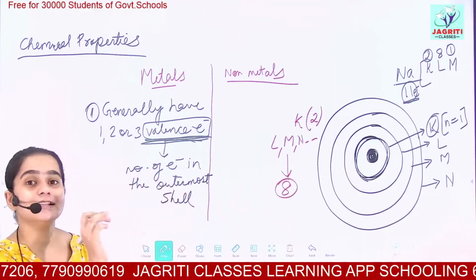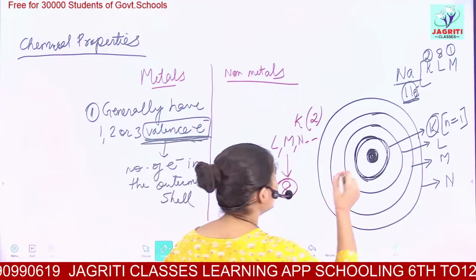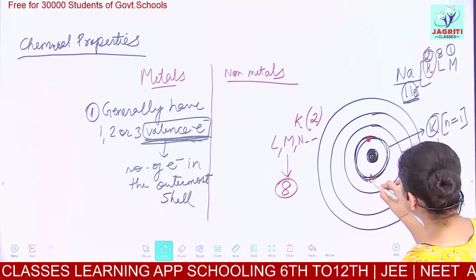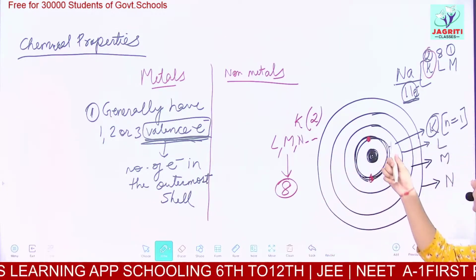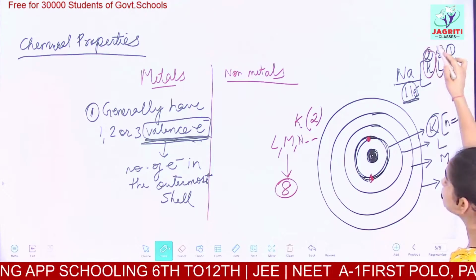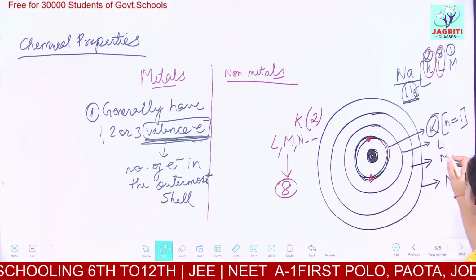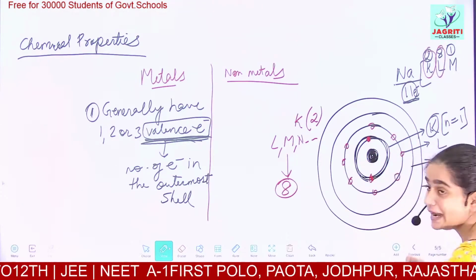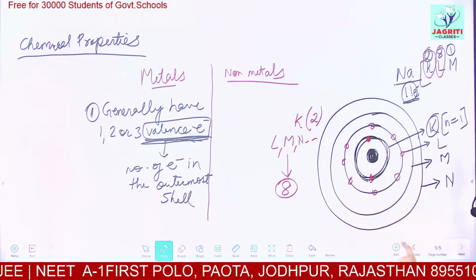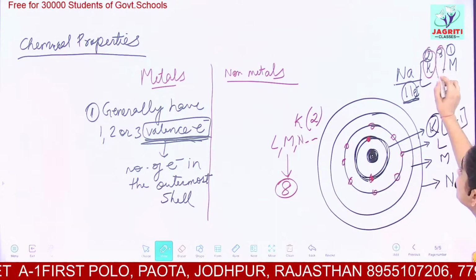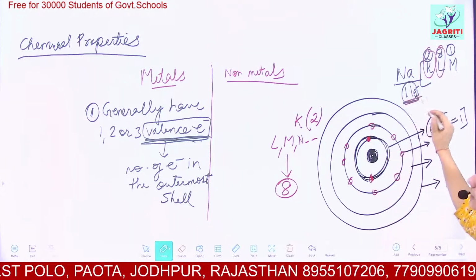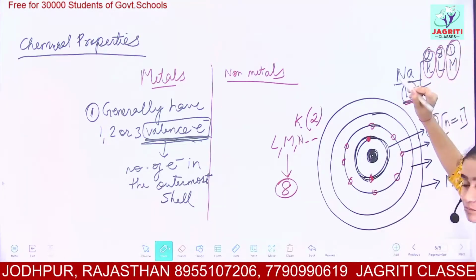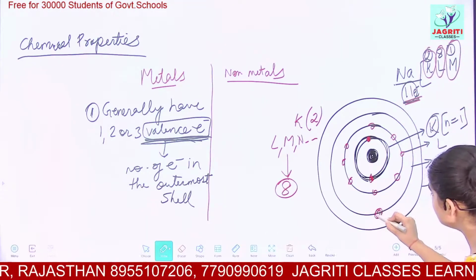So how do we arrange these electrons? We get 2 electrons in the K shell. I am representing the electrons with a dot, so these would be the 2 electrons in the K shell. Now the remaining 8 electrons I would have in the L shell. So let's make 8 electrons: 1, 2, 3, 4, 5, 6, 7 and 8. So the L shell is occupied by 8 electrons. Now 8 plus 2 gives us 10, but we have to arrange 11 electrons. So the remaining 1 electron will go into which shell? In the M shell. So this 1 electron is present in the M shell.